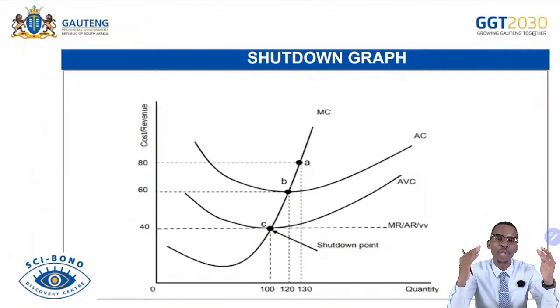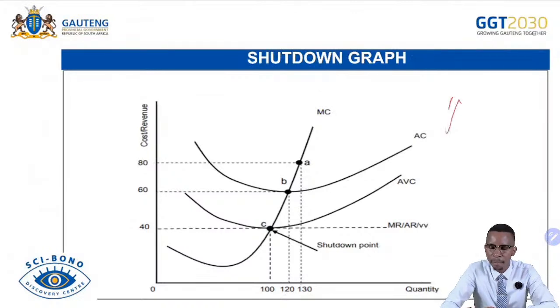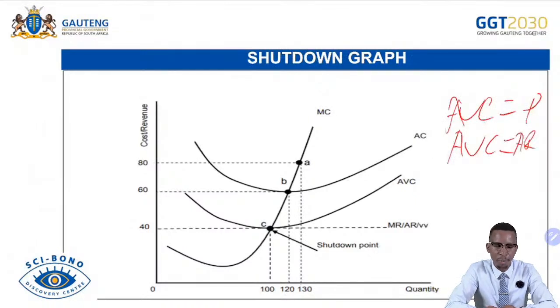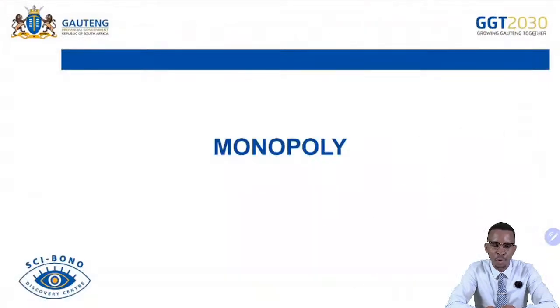If the firm is producing more than one product, the firm can stop producing that particular product where it is not making much revenue. Then we call that a shutdown. Or if the firm is producing one product, the firm will have to exit the market, meaning it will leave because it was producing only one product and the product is not profitable, because the AVC equals the price. AVC equals the price, and then AVC equals AR equals MR equals MC, then the firm will shut down. Remember, you must be able to draw the graph here.